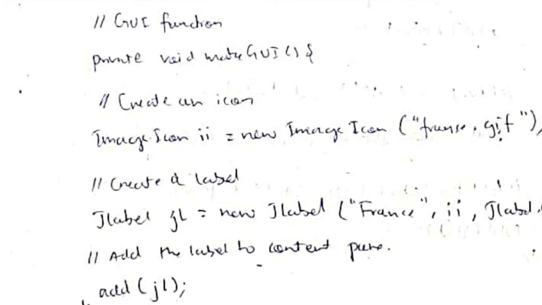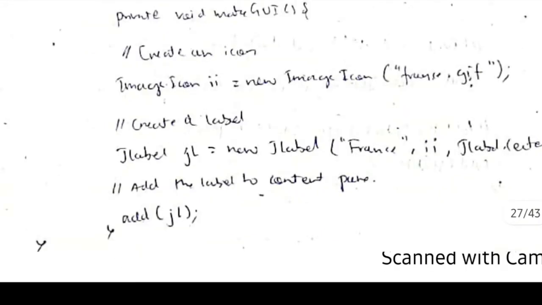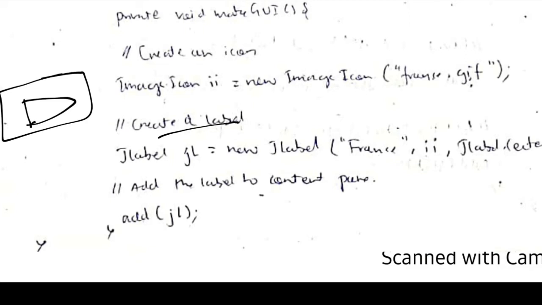So the flag of the France image is stored in II. Then what we will do is we will create a label. A label can have either a text, or an image, or both of those, meaning a text and the image. So we are using the third type, which is a text and the image.